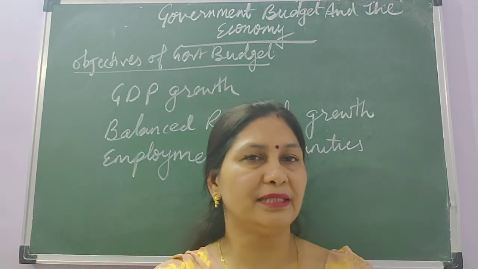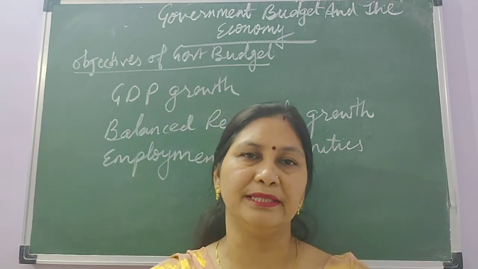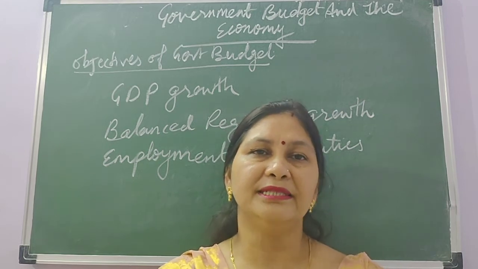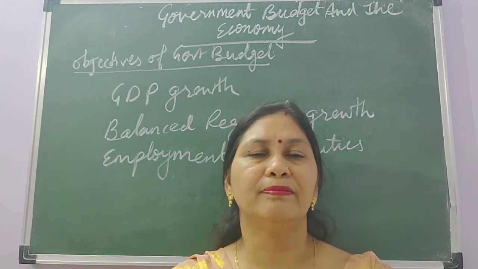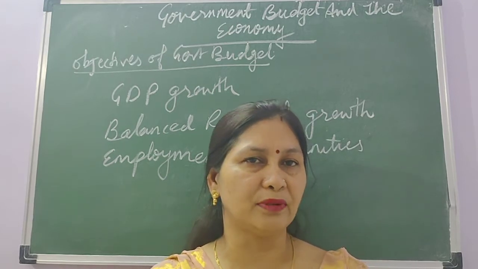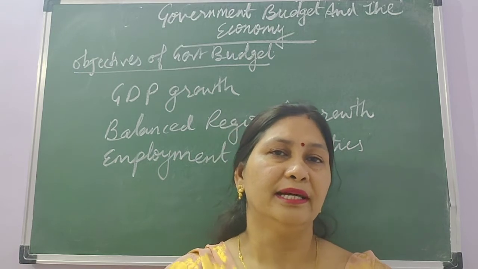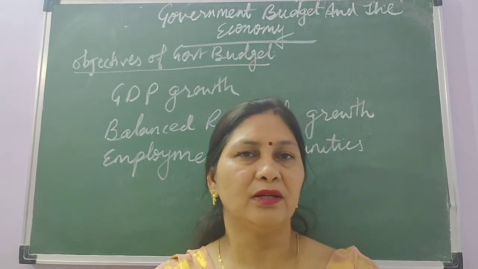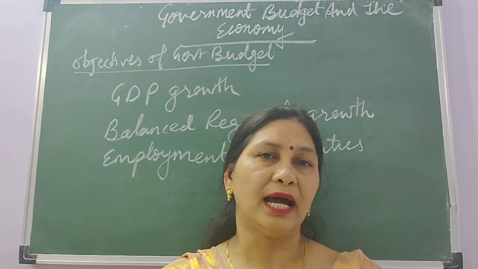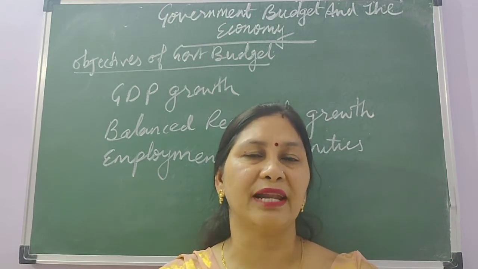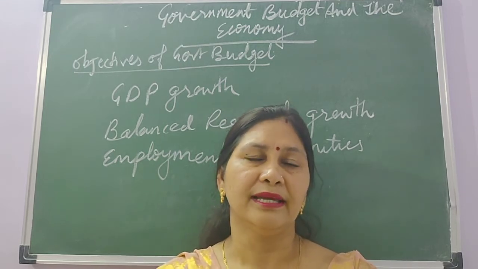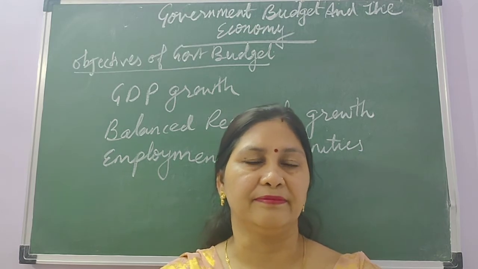Now, you all know that in the government budget there are two aspects: budget receipts and budget expenditure. That means how much income the government is generating, and whatever investment it has made in different projects, what will be the revenue coming from those projects. And the government is doing many welfare activities, maintaining law and order, and infrastructural development. So whatever the expenditure of the government, the government budget is a financial statement which depicts the financial position of the government, both receipts as well as expenditure.